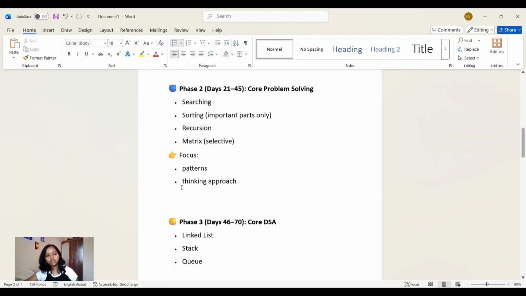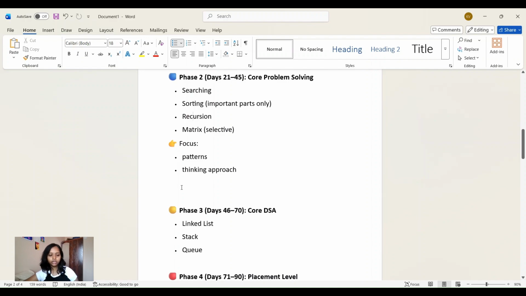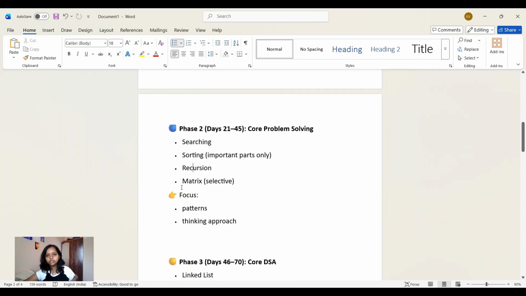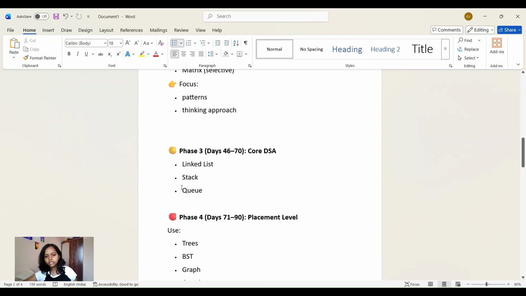Even though that question is solved using iterative way, recursion will make it easy to understand. So you should not skip recursion. So please stay updated. If you are very serious about your placement preparation, you should stay up to date from day one. Now, phase 3 will cover linked list, so we'll cover the concept and the different ways, different questions as well, standard questions.